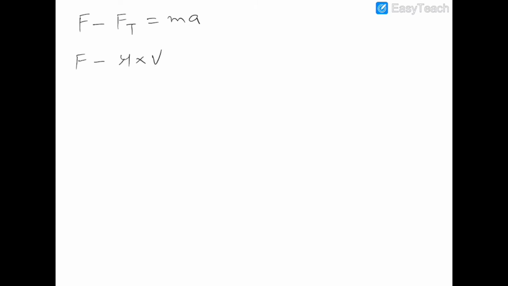We have already calculated that the thrust force is acting on the system in the reverse direction, so again we don't need to take any negative sign in v. So this is equal to m, where m is m naught plus mu t, and a is the acceleration, which is equal to dv by dt.